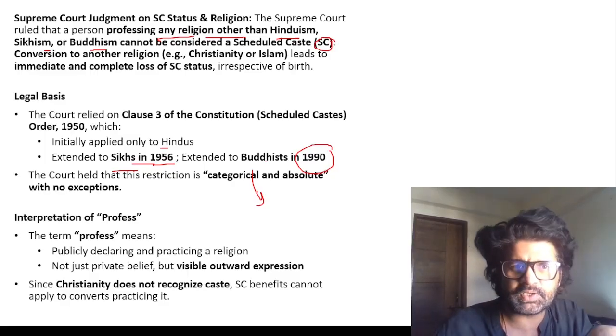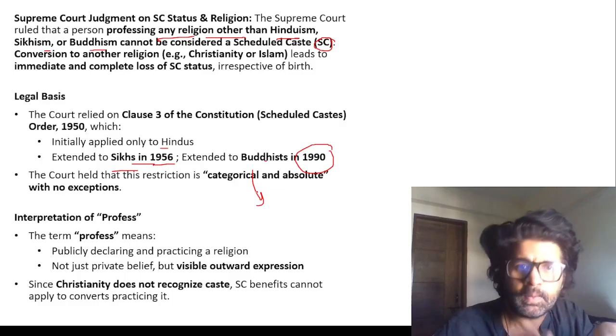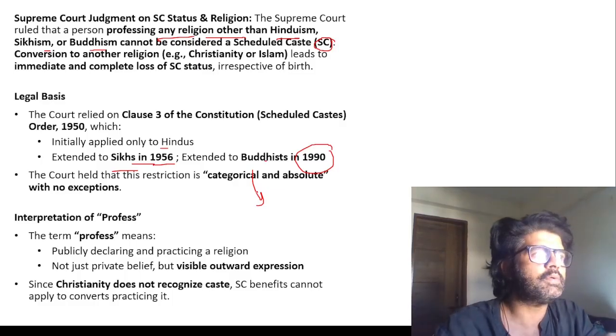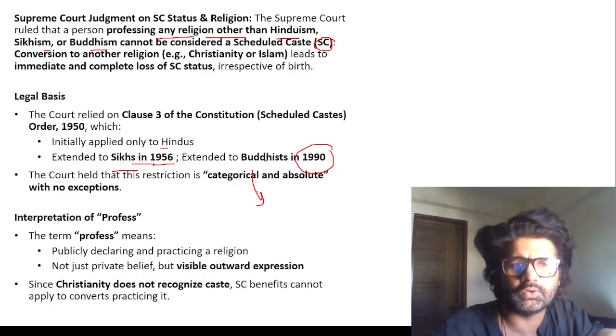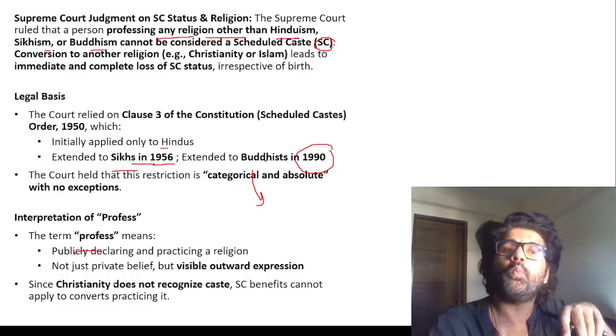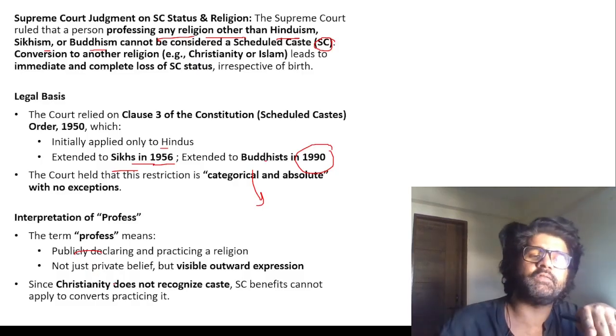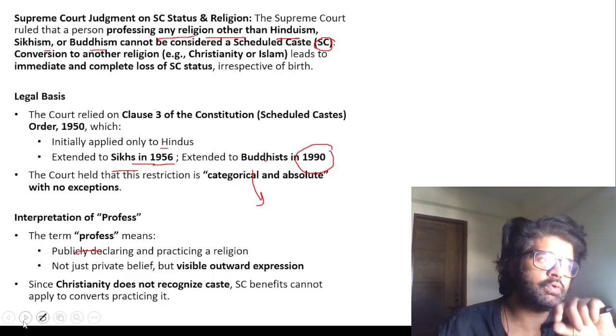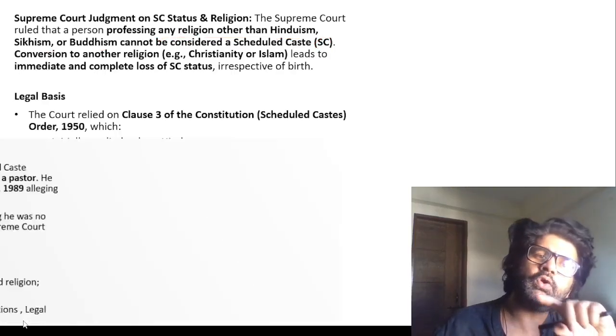Do we have caste system in Sikhism? Do we have caste system in Buddhism? Buddhism was basically fighting against all this Brahmanical supremacy and hierarchy and all those things. So we have to talk about that also. The term profess means you can see all this. Now, when can you avail your SC status? If you reconvert back. If you were SC, you converted to Christianity, and now you reconvert.